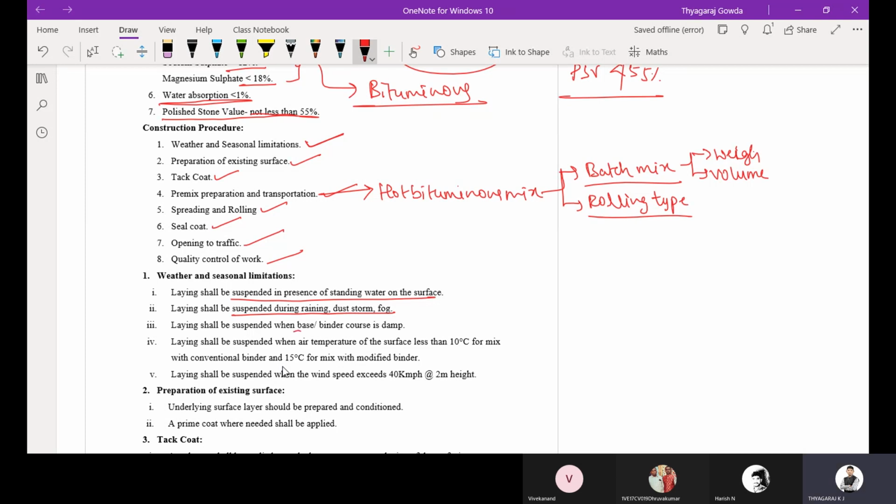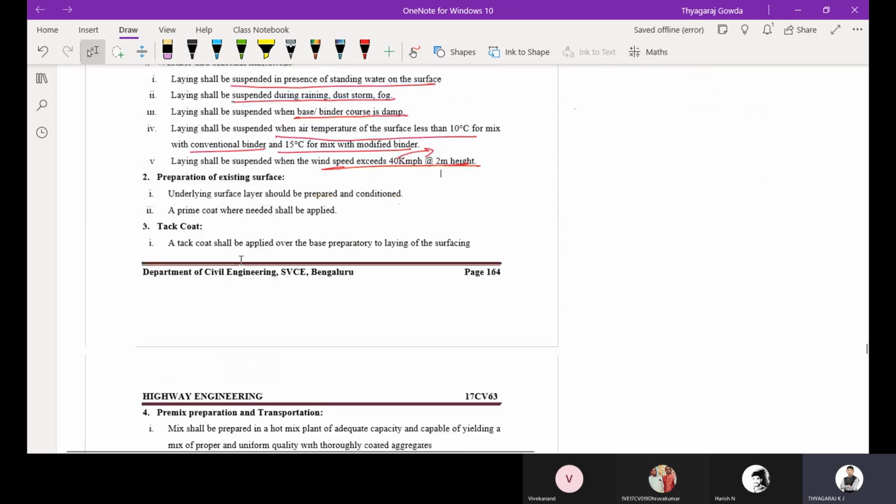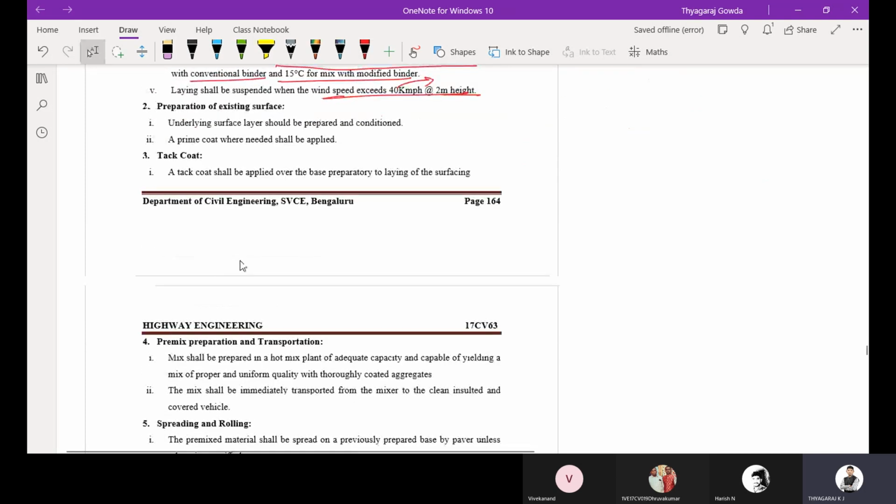Laying shall be suspended when the base or binder course is damp. Damp means some partial amount of water is present inside the existing layer. Then when the air temperature is less than 10 degrees Celsius for conventional binder, or less than 15 degrees Celsius for modified binder, you are going to suspend it. Laying shall also be suspended when wind speed exceeds 40 kmph. Usually it will not happen, but sometimes there will be an increase in wind speed at 2 meter height, and then we suspend.